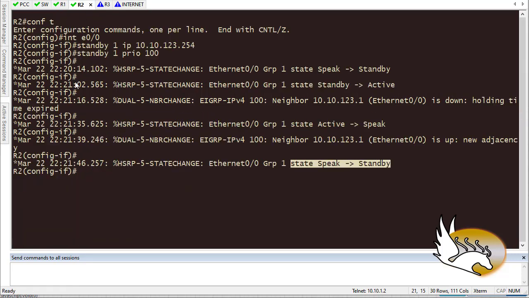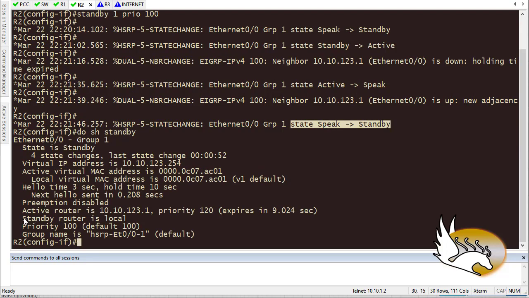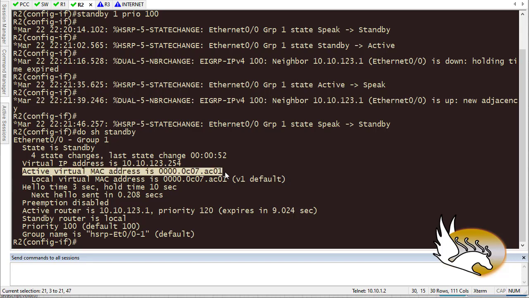If I do the same thing on router 2, show standby, it's going to say that priority is 100, which is the default, of course. Preemption is disabled by default because we didn't do anything on router 2 to enable preemption. And I am in a standby mode right now. Virtual IP address, of course, is this. And for this virtual IP address, we are going to have a virtual MAC address. We can set it manually, or we can just go with the default here.